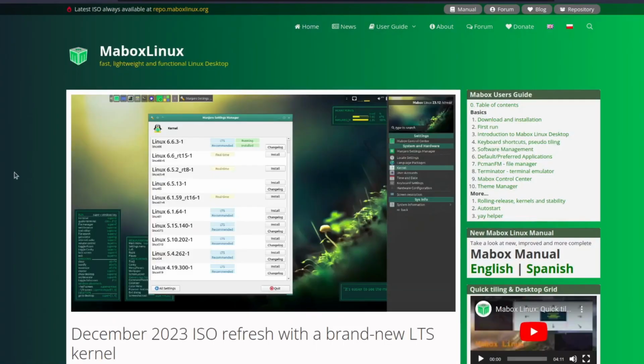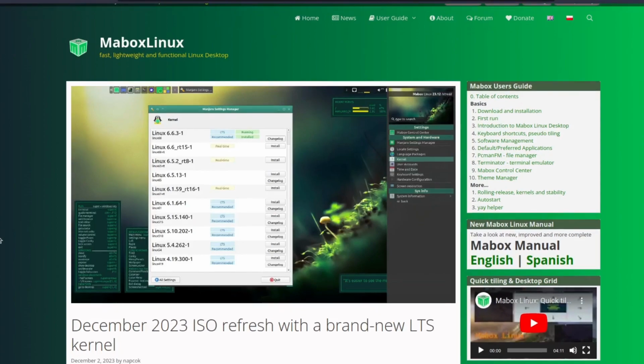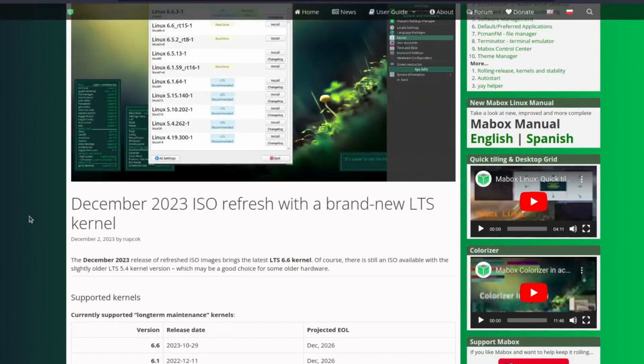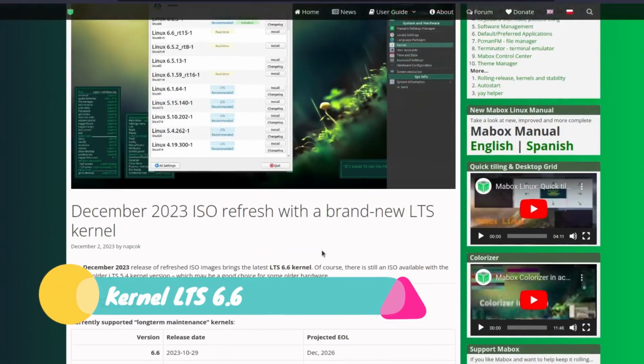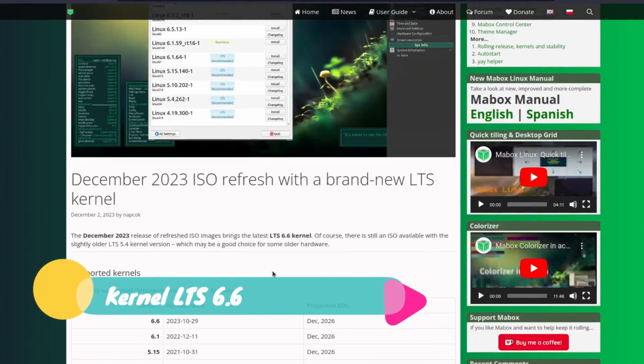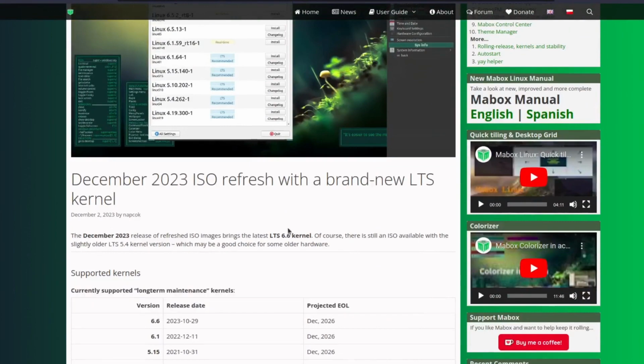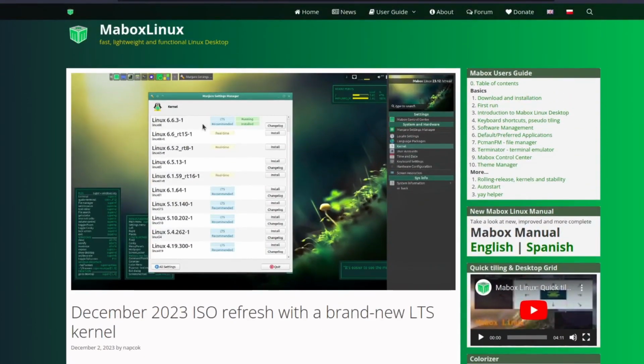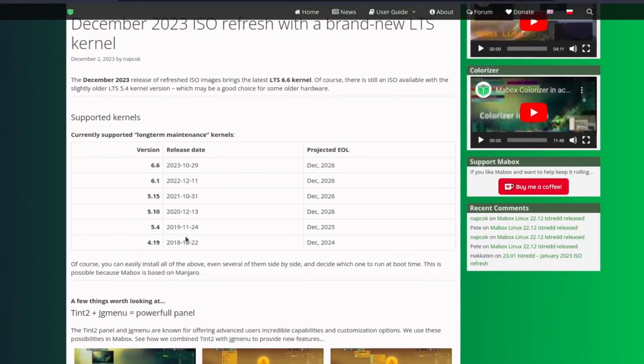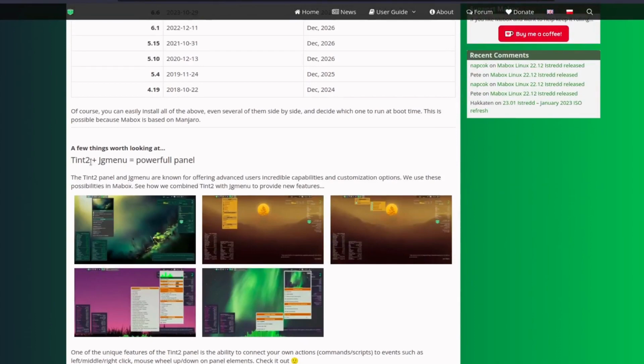So the latest update is the December update, that is the 2023.12 version. It has been released, and it is with the long-term 6.6 kernel. The 6.6 Linux kernel is an LTS kernel, and now Mabox Linux has its kernel, but you have many kernel choices, you can see from here. And also now Tint2 plus JG menu is defining the powerful panels.